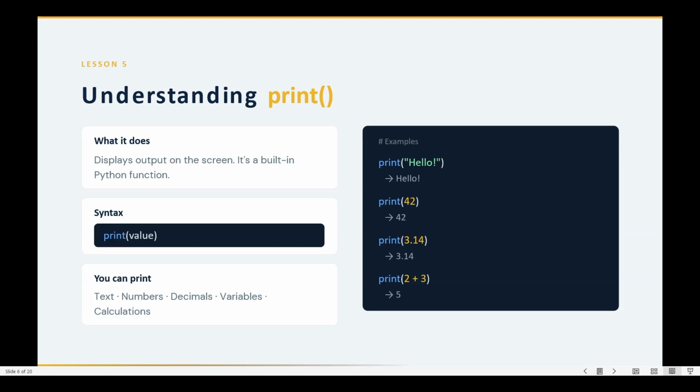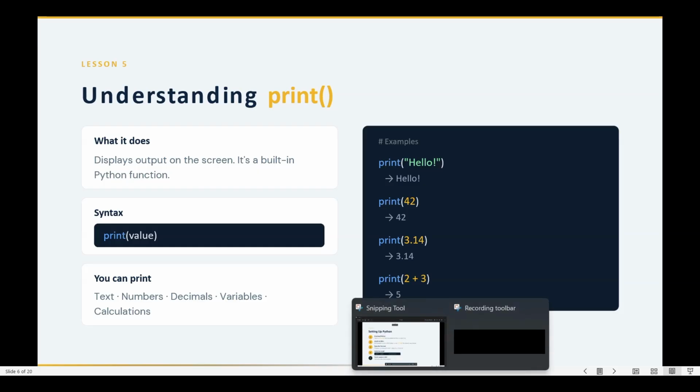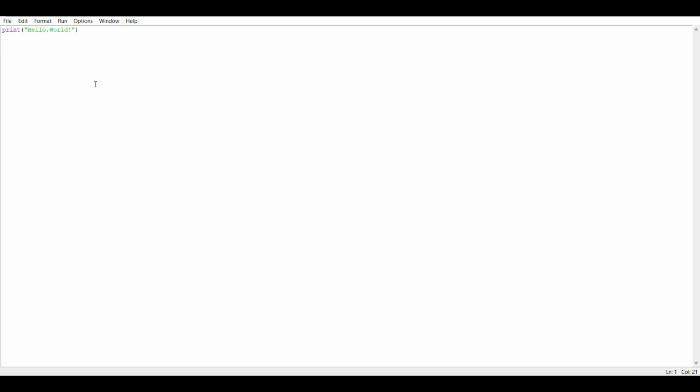So in the print function, you can see the syntax. I'll just show you the syntax of that. The syntax is print, and then the value.